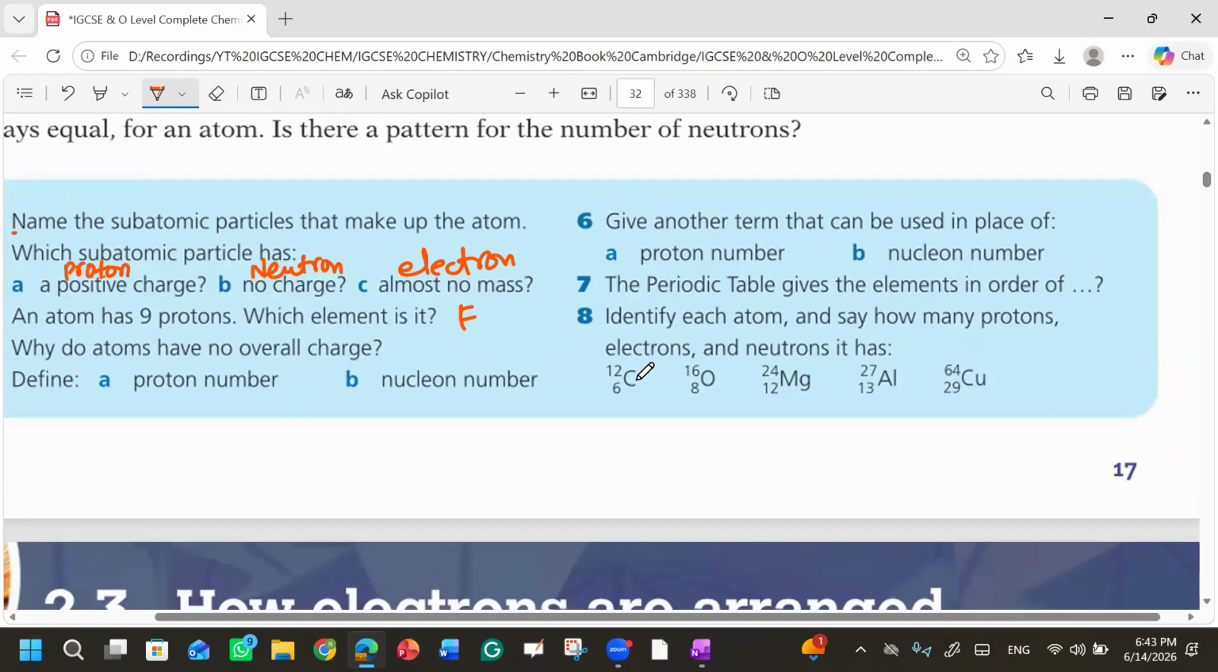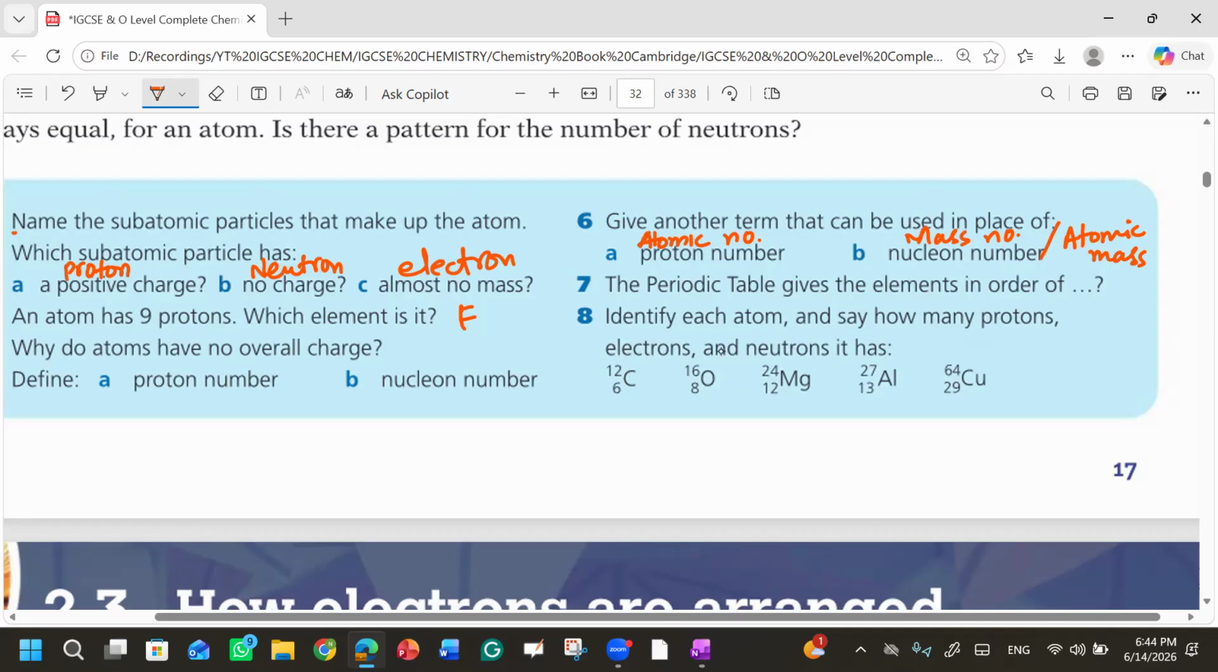Rohan, can you hear me? Question number 6. Give another term that can be used in place of proton number. Atomic number. And for nucleon number we can say mass number, or you can also say atomic mass. Whenever there is mass, it is the overall mass of the protons and the neutrons.